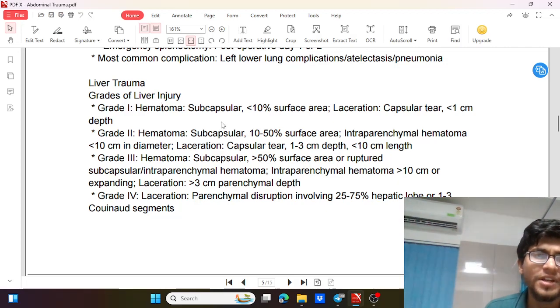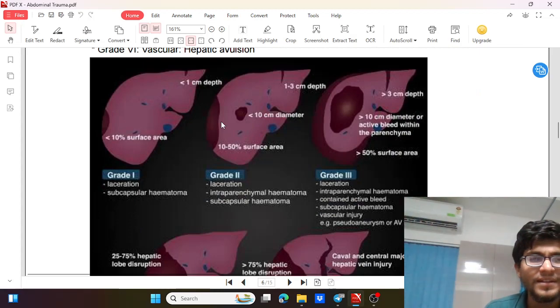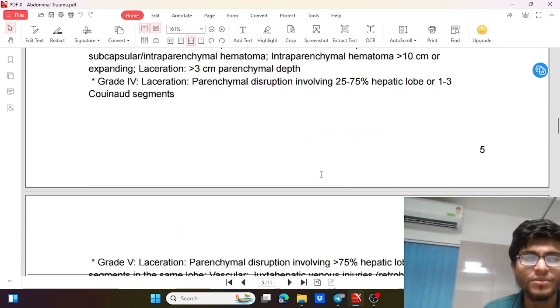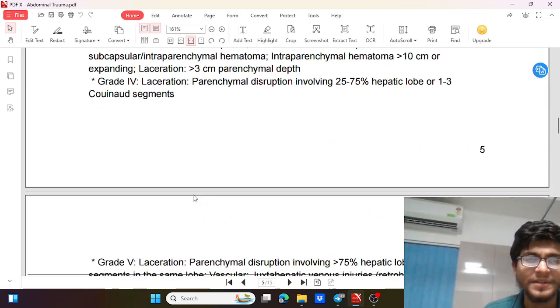So first, what are the grades of liver trauma? Here we have 6 grades. What are these? We'll see in detail. Grade 1: when the subcapsular hematoma is less than 10% surface area or the laceration or capsular tear is less than 1 centimeter. So same as earlier, less than 10% and less than 1 centimeter.